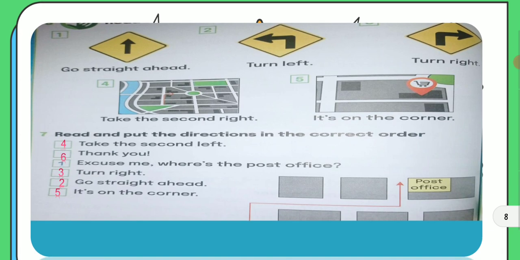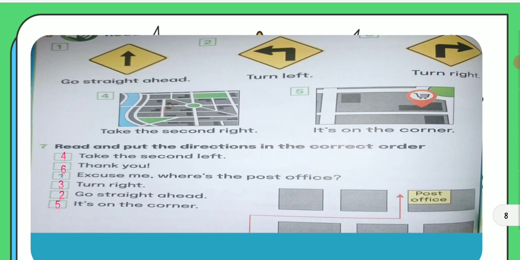Okay, so we will take some directions here, like go straight ahead, turn left, turn right. Number 1, go straight ahead. Number 2, turn left. Number 3, turn right. Number 4, take the second right. Number 5, it's on the corner. I use these directions if I want to describe to someone how to go to a place.